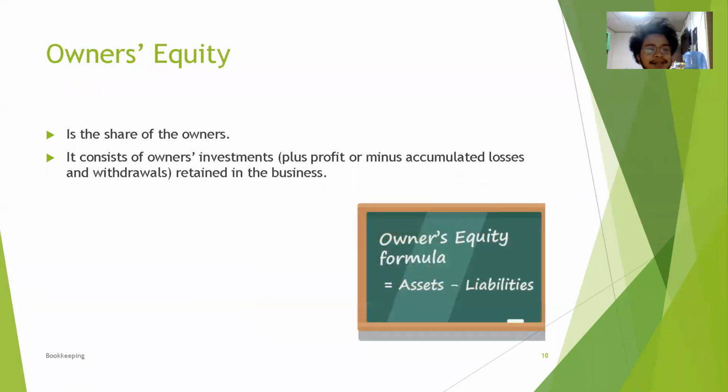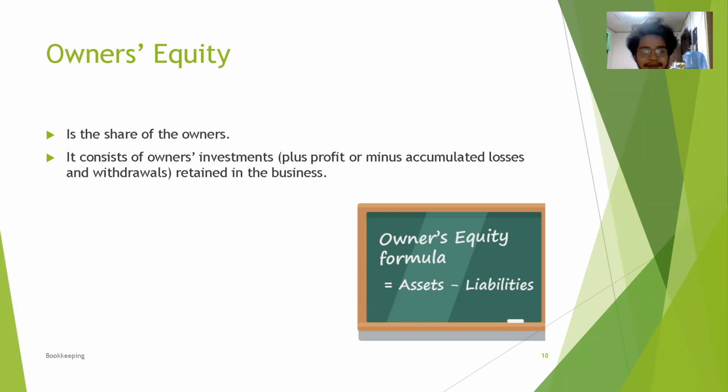Then we also have the owner's equity. It is the share of the owner. So it consists of owner's investment plus profit or minus accumulated losses and withdrawals retained in the business. So the owner's equity formula is equal to assets minus liabilities.